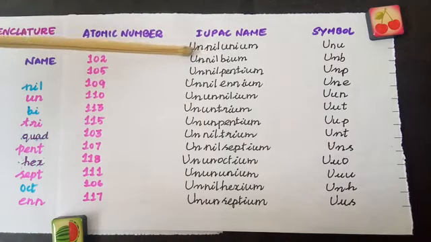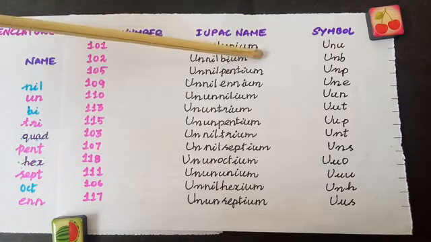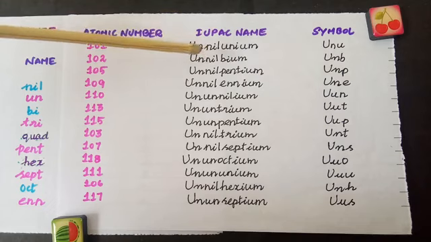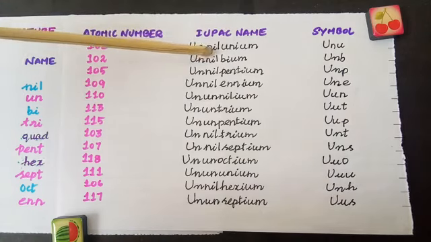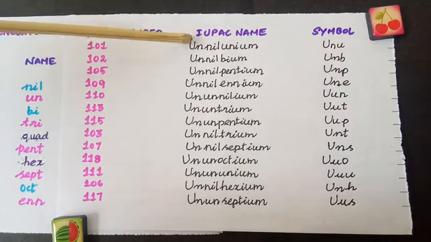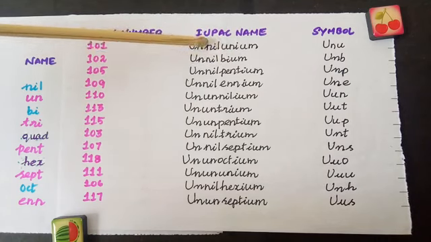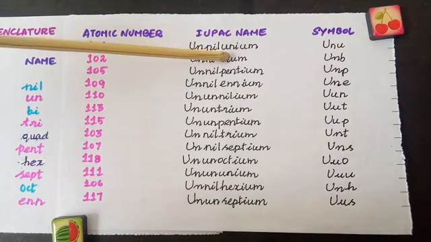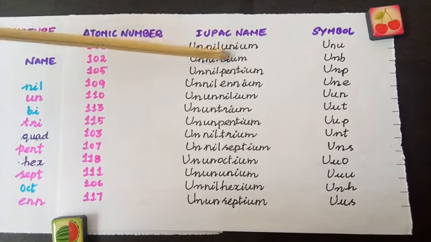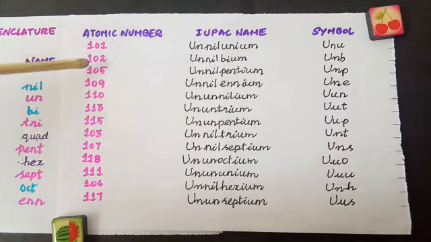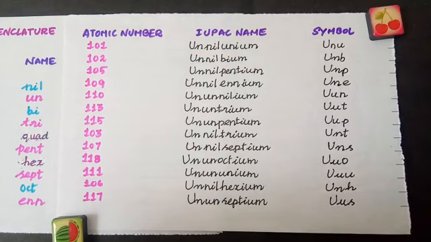So the name is un, nil, un. In the end you have to add ium: unnilunium. And you write the first letters as the symbol, the first letter capital and the others small. For un the first letter is U, for nil it is N, and again for un it is U. So Uun is the symbol of atomic number 101.